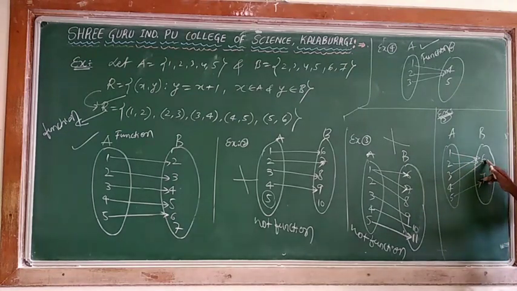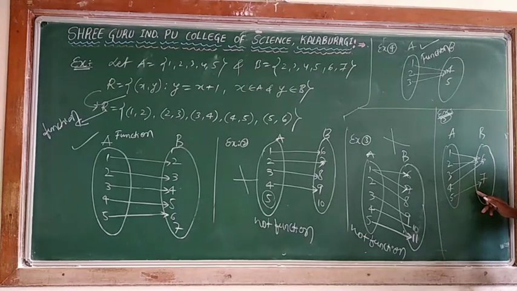Does it have only one or not? 1 has only 6, 2 has only 6, 3 has only 6, 4 has only 6. These 4 numbers have 6 as the same image. Don't worry. It may be the same, it may not be the same. The definition is not bothered about that. It asks only whether every element of the domain has a unique image or not. So 1, 2, 3, 4 all have only one image, that is 6. Same image, but every element has one image only. 5 has 7, no problem. 5 also has an image, and only one image.